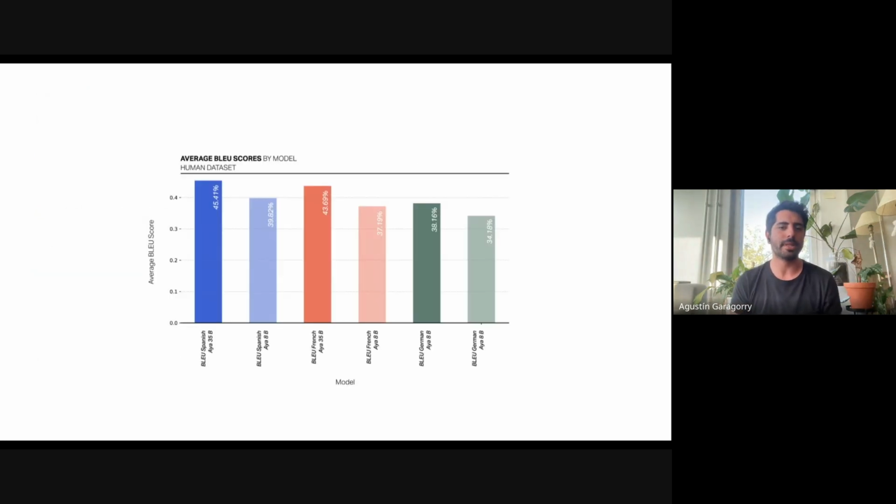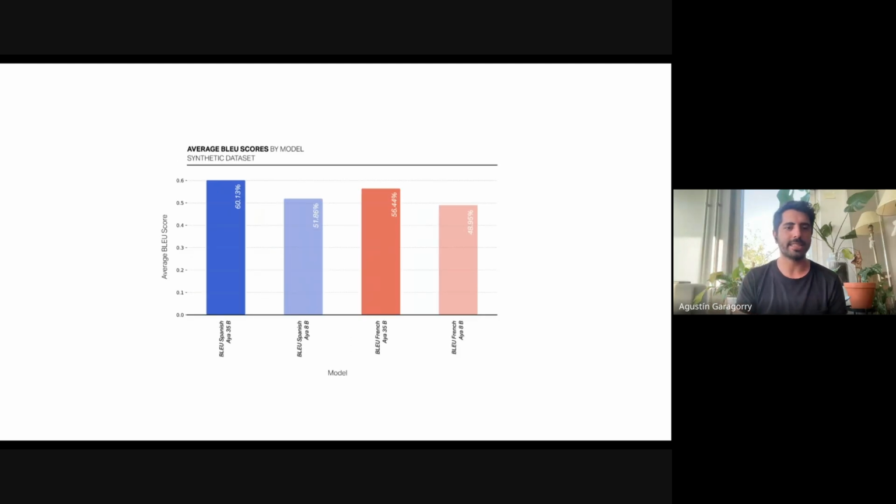Slides, yeah. So the initial result shows that for the human dataset, the BLEU score was under 50%. But if we move one slide further, we can see that the synthetic dataset actually showed a much higher performance than the human dataset-centric data. And it reached almost 60%, or 56% in the case of the French language.